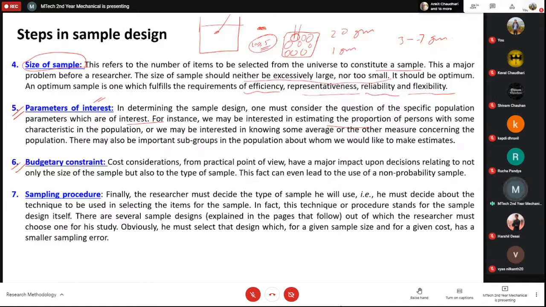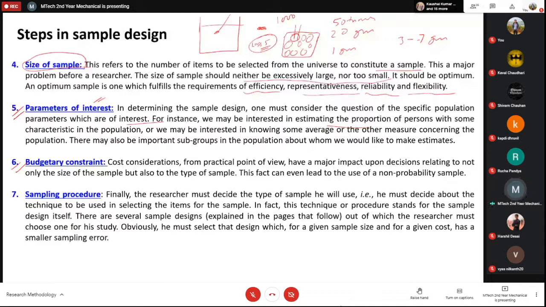So it means that if one microscopy slot is costing me like 1,000 rupees, I cannot simply go and do it 50 times, because that will cost me 50,000 rupees. I can do it a couple of times depending on the budget. So how much money do I have? What is the budget?